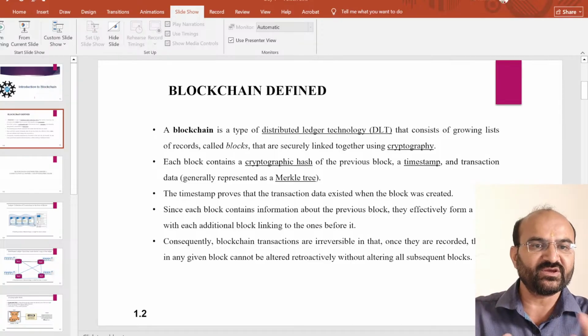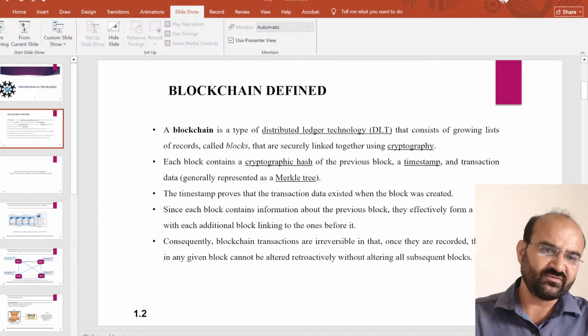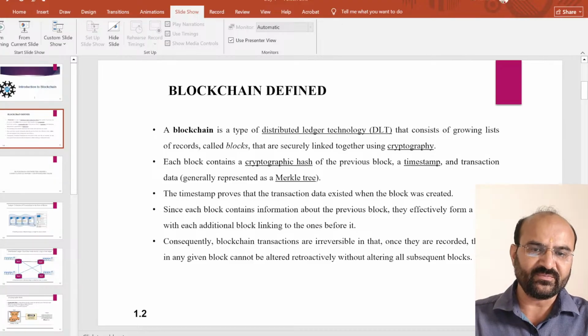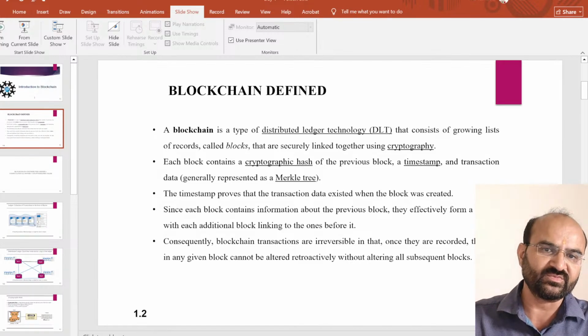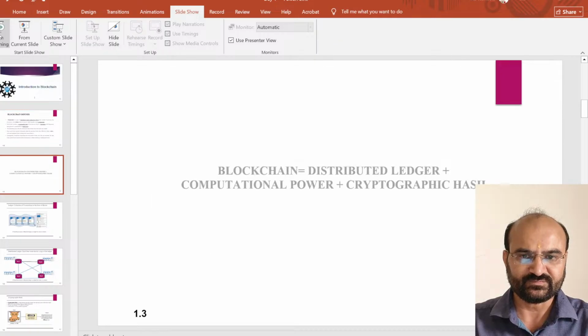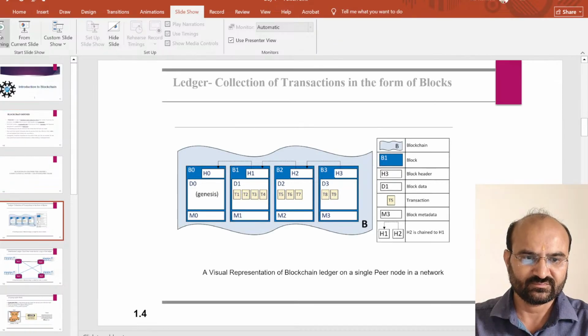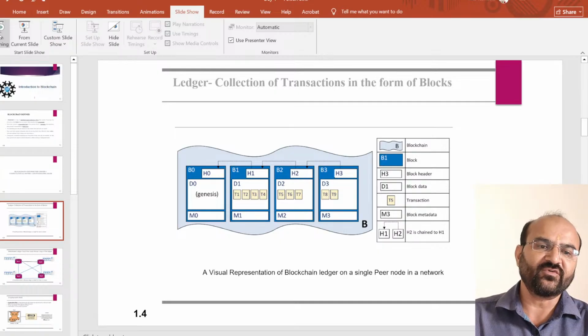Each and every peer node is shared with a copy of the ledger. There is peer 1, peer 2, peer C and peer D. These are the nodes where we have to distribute the data in the form of the cryptographic hashing key. Ledger is a collection of transactions in the form of blocks.